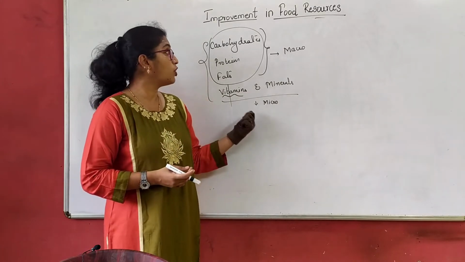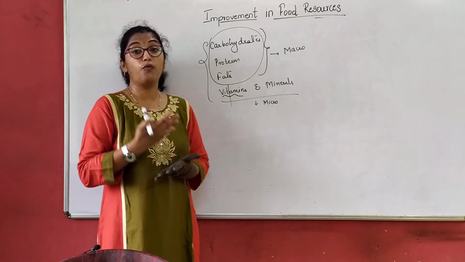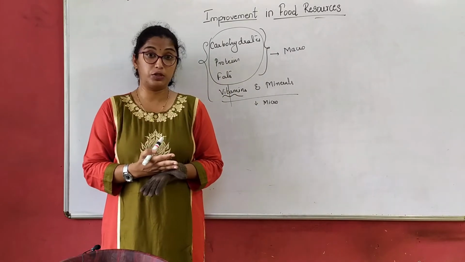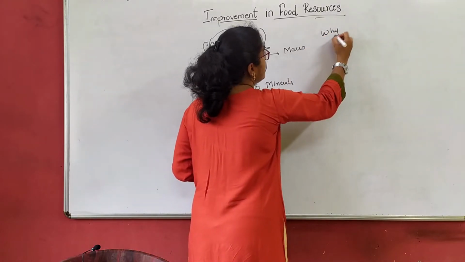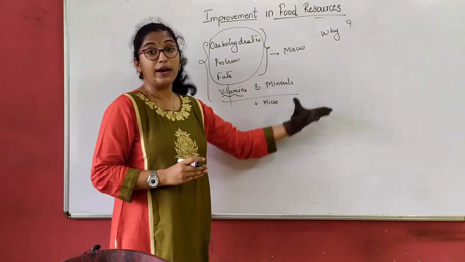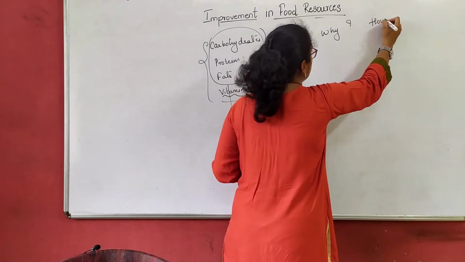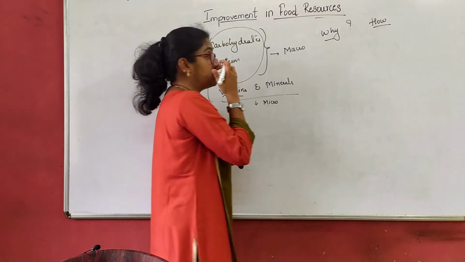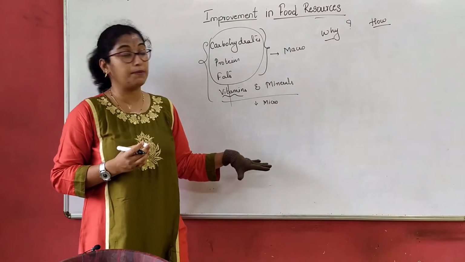Now when we talk about food resources here, why should we improvise the food resources? That is one question. And if we are improvising it, how are we improvising it, in what way? These two questions, why and how, we will be dealing with in this whole chapter.